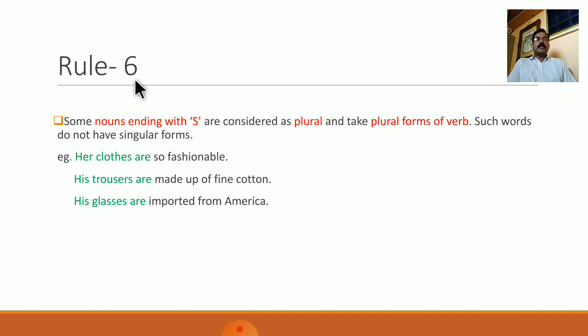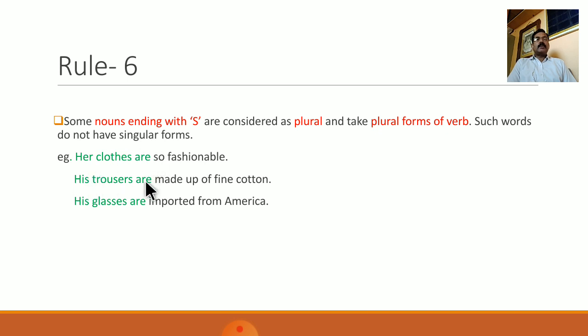Rule number 6 is that some nouns ending with s are considered as plural and take plural forms of verb. Such words do not have singular forms. For example, her clothes are so fashionable. So clothes is always used in plural and it takes plural verb.